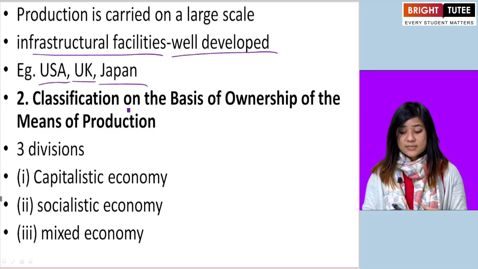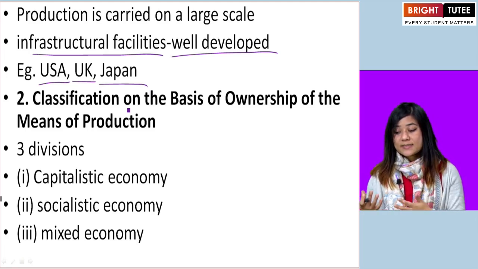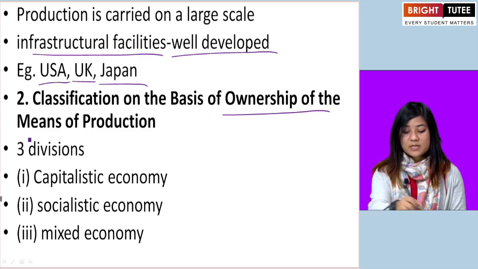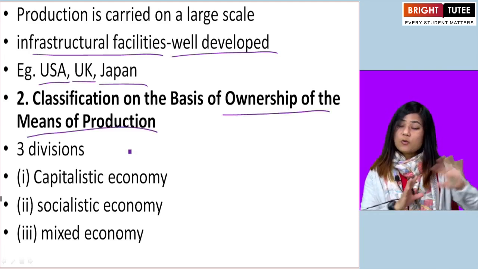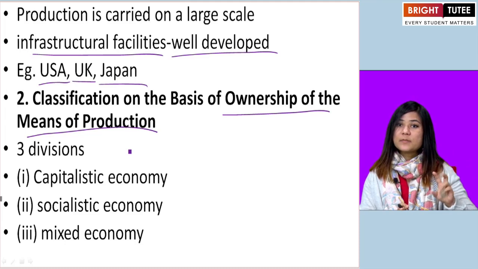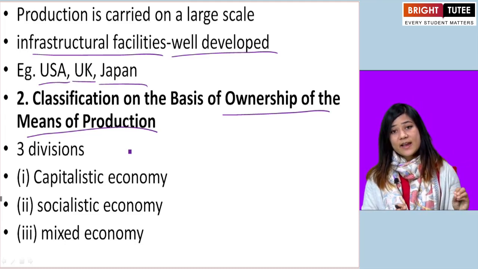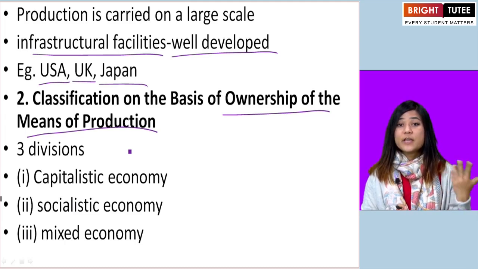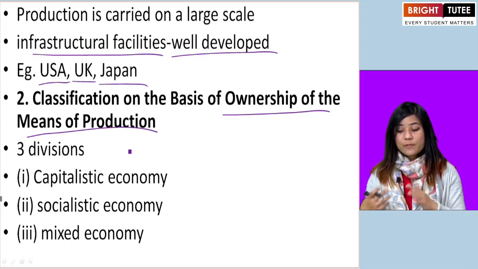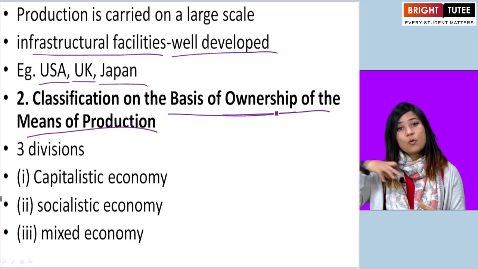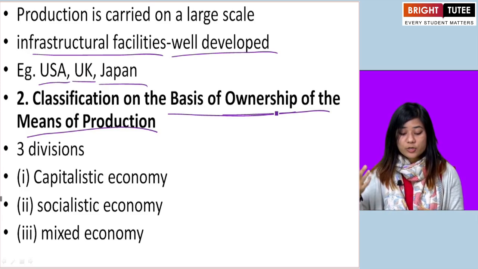Now, economies can be classified on the basis of ownership of the means of production as well. All these different types of economies that we were looking at just now were divided on the basis of their nature. Now, we will look at how economies are divided on the basis of who has ownership.